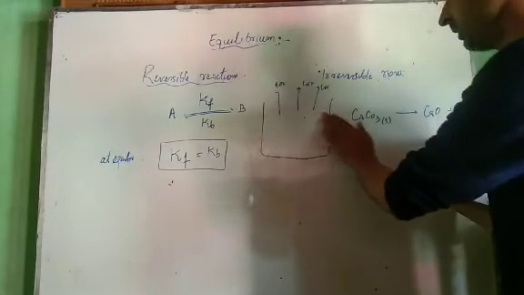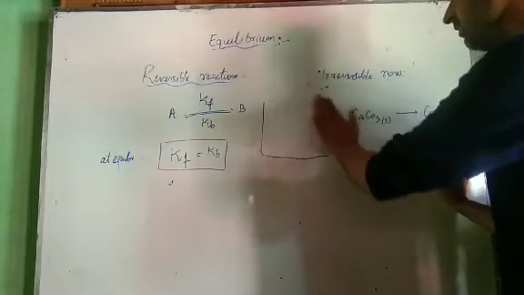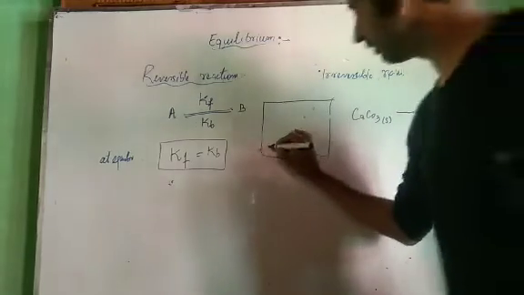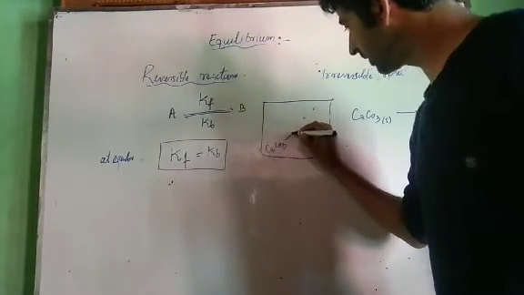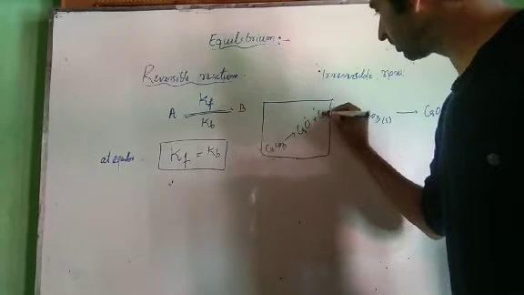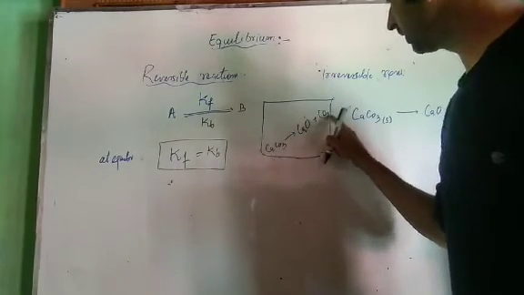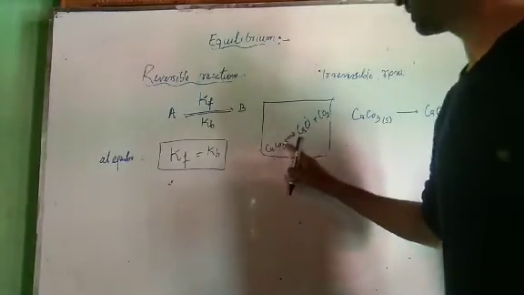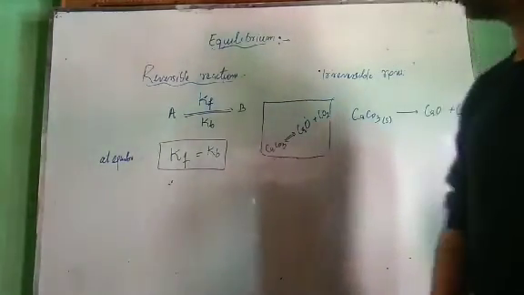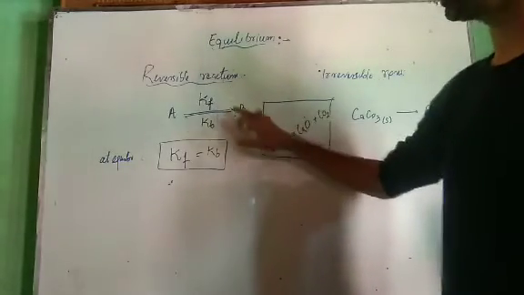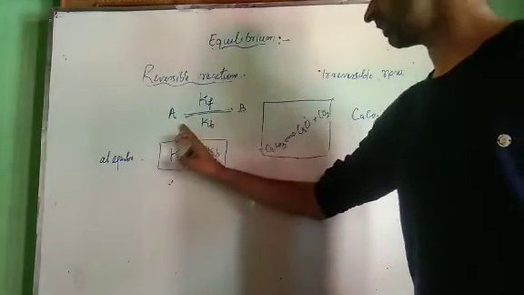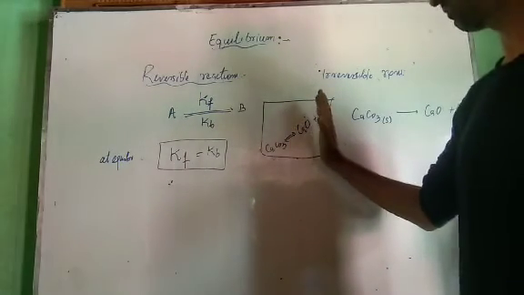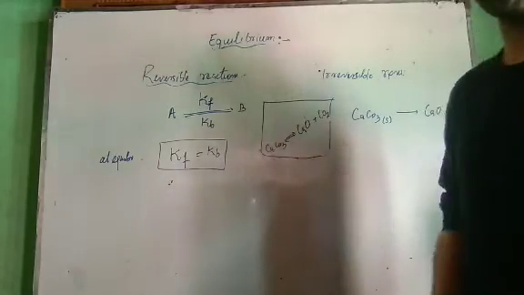Hence for equilibrium to be maintained, for a reversible reaction, we have to carry it out in a closed container. In a closed container, the calcium carbonate decomposes into calcium oxide and carbon dioxide, but this carbon dioxide cannot escape. It can react back with calcium oxide to form calcium carbonate. Therefore, reversible processes are possible only in closed containers. Reversible processes take place in both directions, forward and backward. We cannot maintain reversibility of a process in open containers.